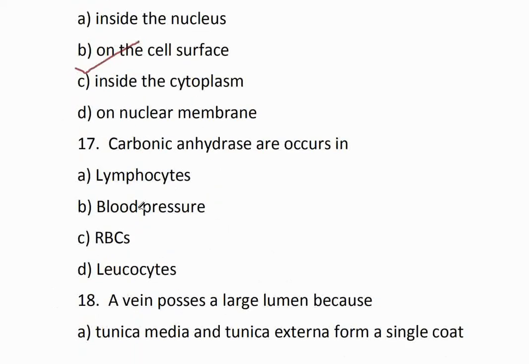Question number 17. Carbonic anhydrase occurs in option A, lymphocytes. Option B, blood plasma. Option C, RBCs. Option D, leukocytes. The correct option is option C, RBCs.